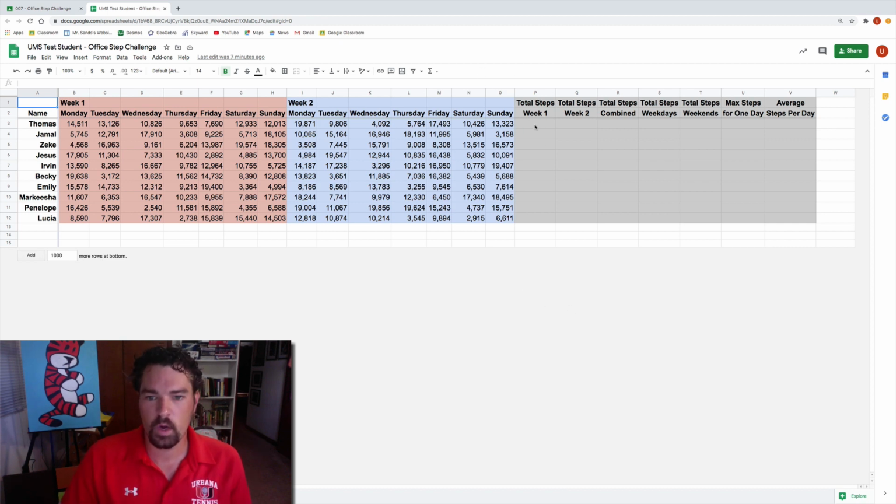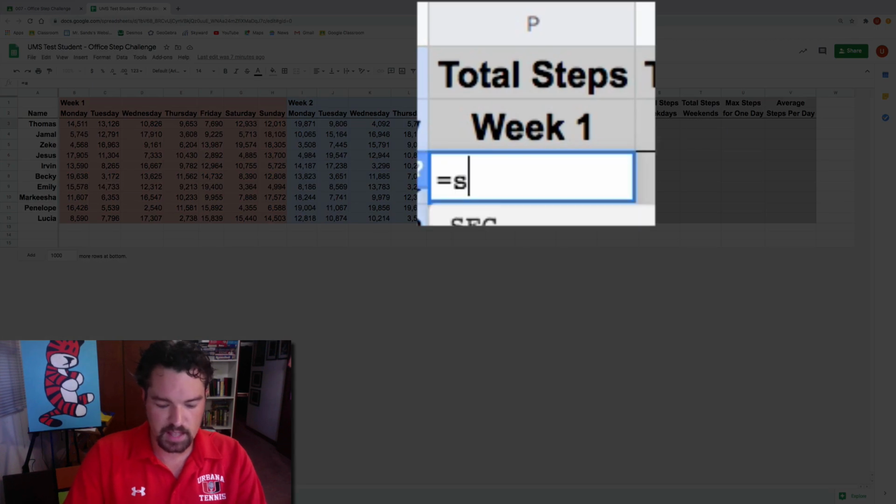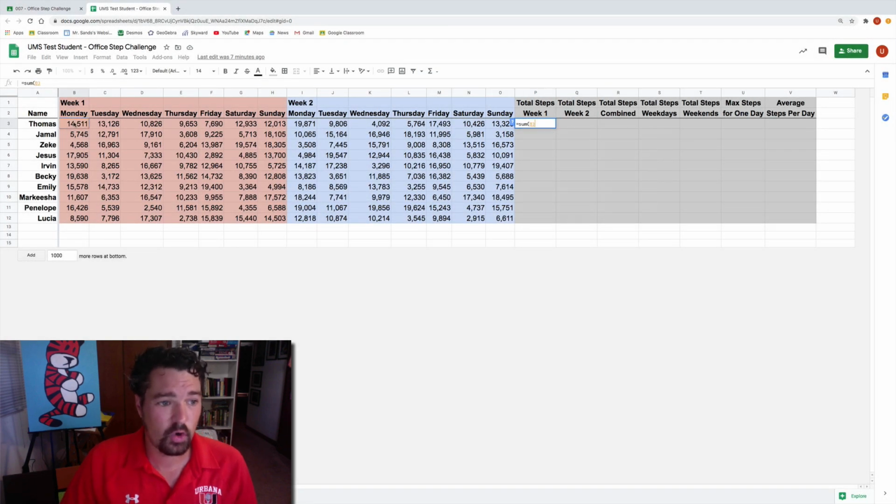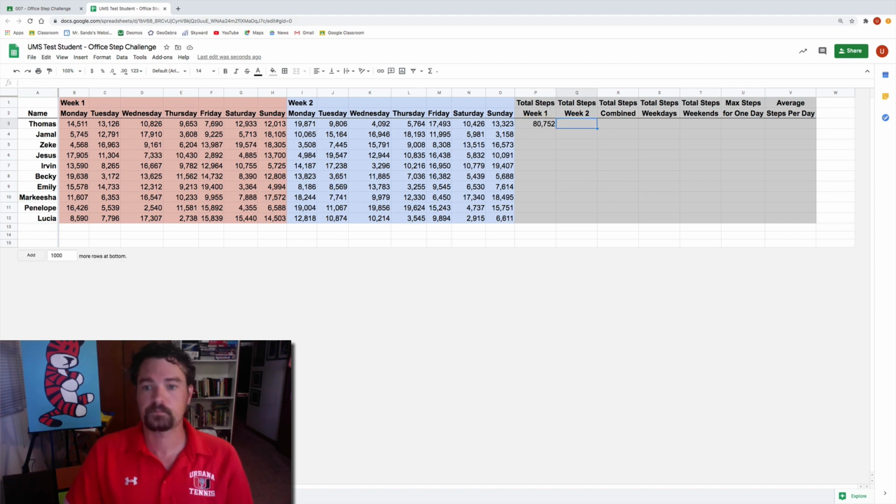Total steps week 1 in this cell right here. All of these red cells correspond to week 1. So if I want to calculate the total, every formula starts with an equal sign. Equals SUM, open parenthesis. And then I click, hold, and drag all of these red cells. I let go, I hit my return button on my keyboard. And it gives me the total number of steps for week 1. That is Thomas's total for week 1.